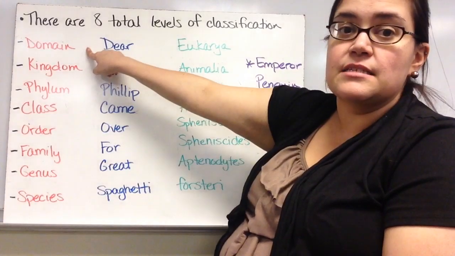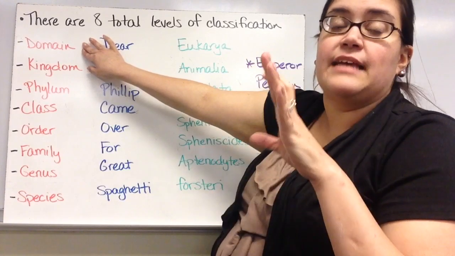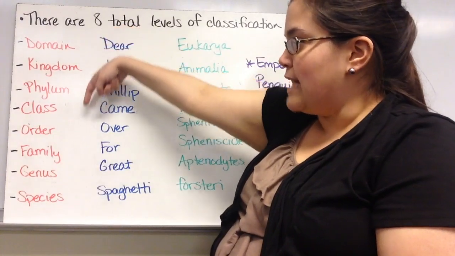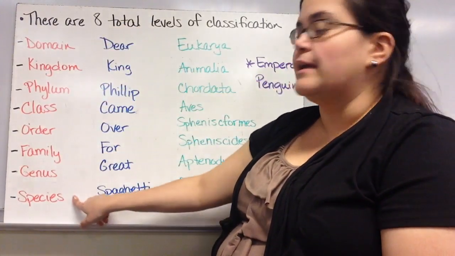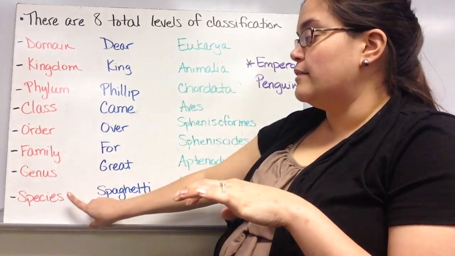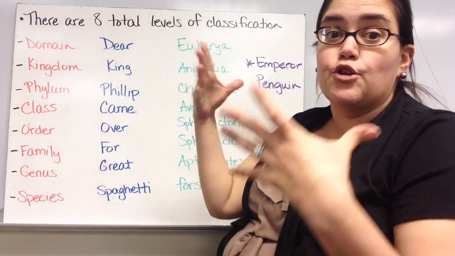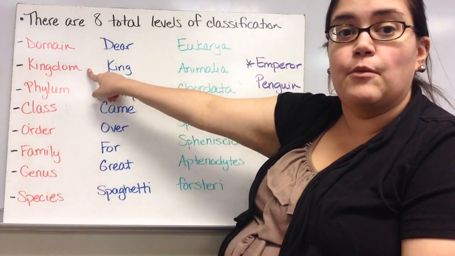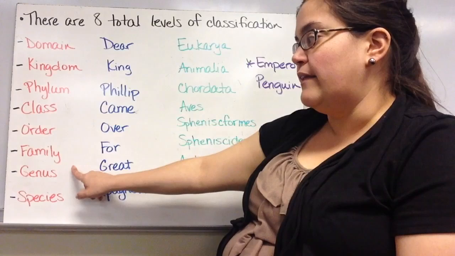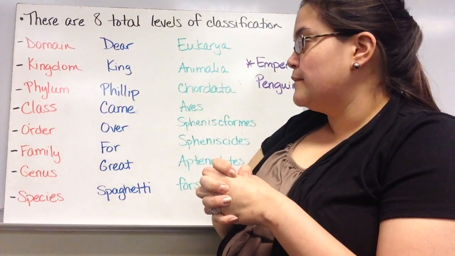So domain is the biggest group. So remember, domain would be eukarya. It would be us and fungus and plants and like fish, all those things all together, because we all have a nucleus. And as we go down, we get more specific. So once we get down to species, it's just humans. So it's very specific, and the species has only one genus. As you go up, the groups get bigger. So there's a lot of animals in the animal kingdom. There are fewer organisms in the phylum. There are even fewer in the class, fewer, and then very few, and then 1 in the species. So as you go down, the groups get a lot smaller, okay?